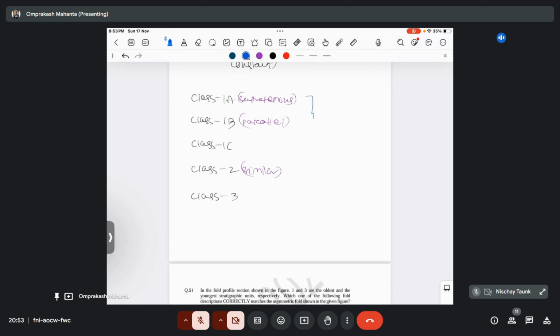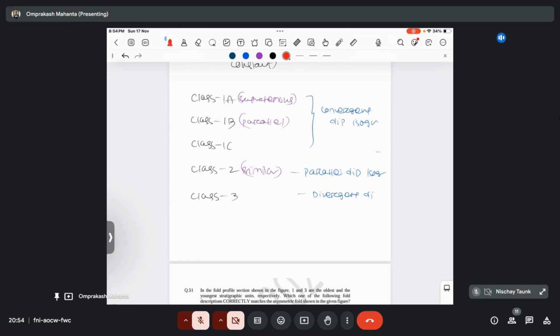Here class 1 shows convergent dip isogons, and class 2 shows parallel dip isogons, and class 3 shows divergent dip isogons.